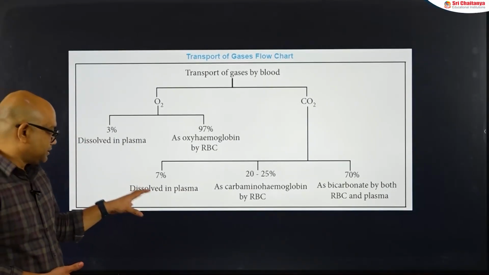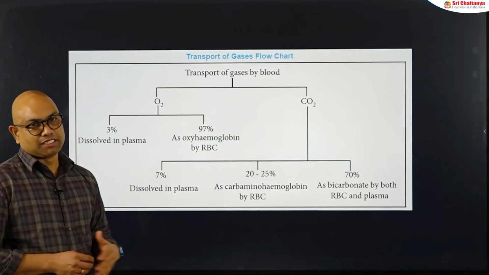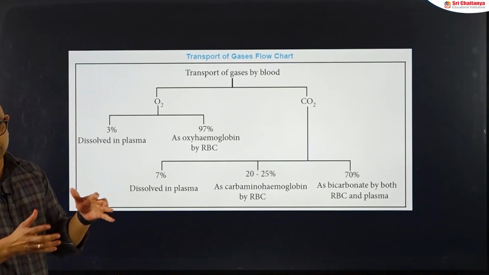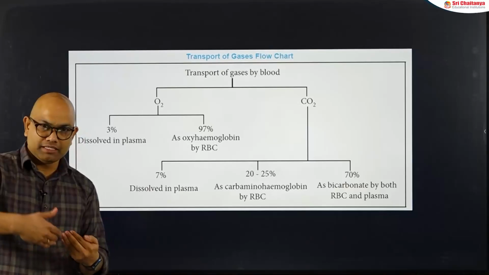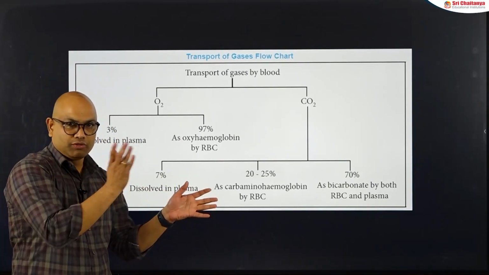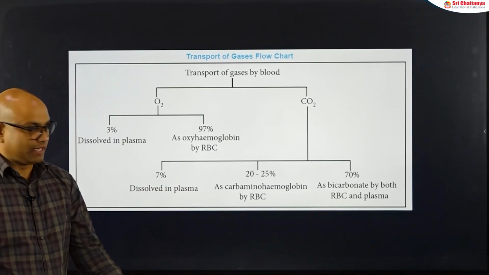In this 7%, the CO2 reacts with the H2O present in the plasma in a reversible reaction, and forms carbonic acid. This carbonic acid is formed at the systemic capillaries. It will go to the pulmonary capillaries. There, it will be dissociated to H2O and CO2, and CO2 will be sent out through the alveoli.